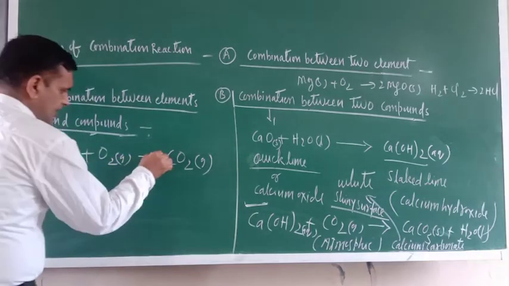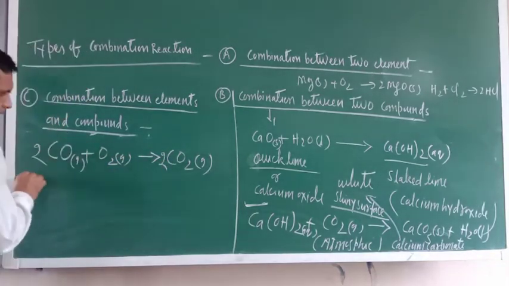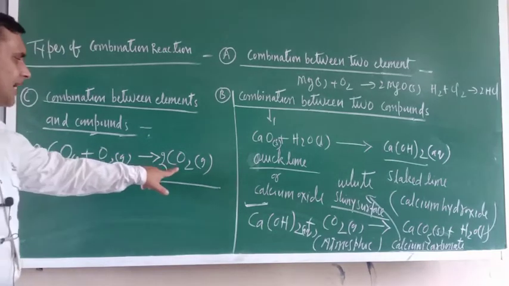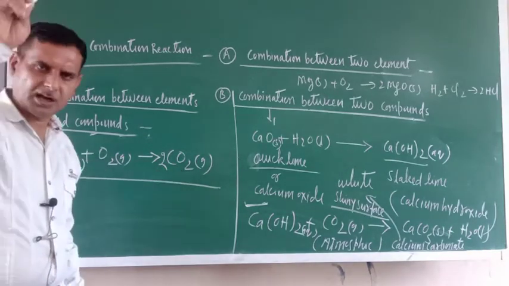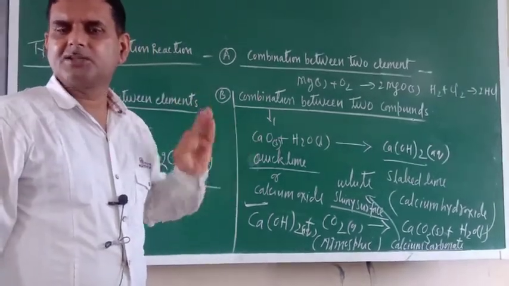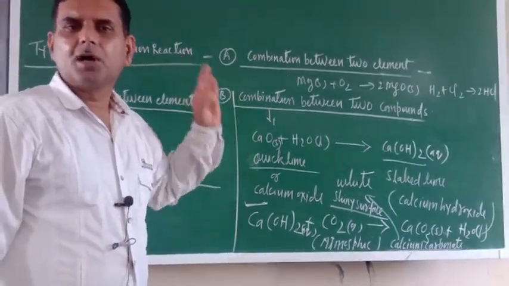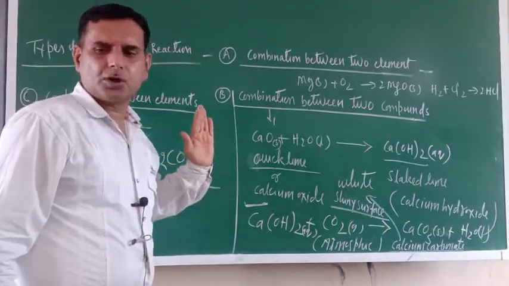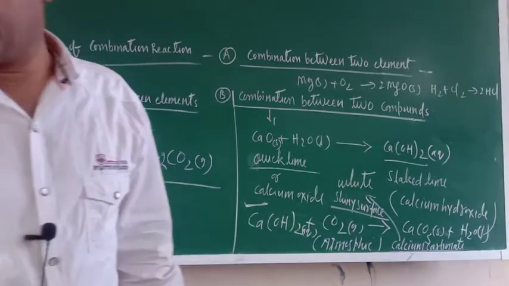Now balance the reaction, 2 and 2. Just see, this is a compound and this is an element combining together and forming a single product. Always remember, wherever a single product is formed, that is an example of a combination reaction. I hope you understood the combination reaction with the activity.